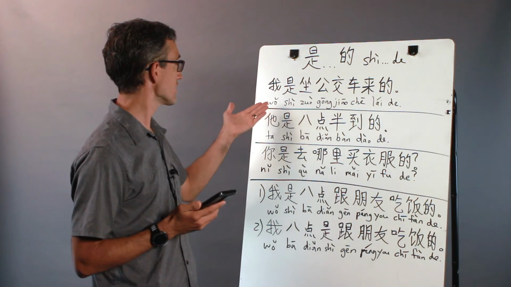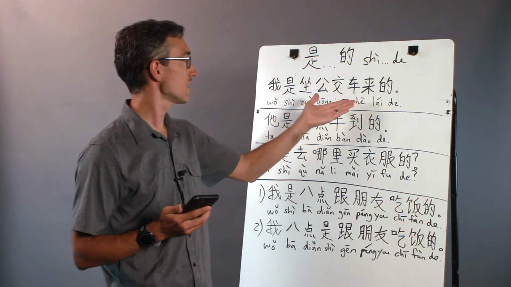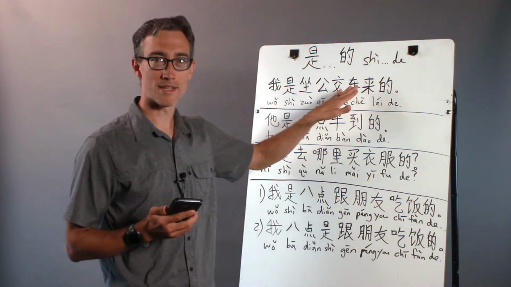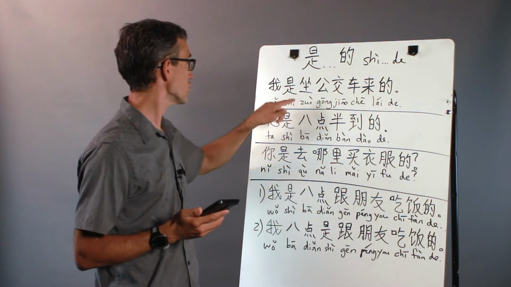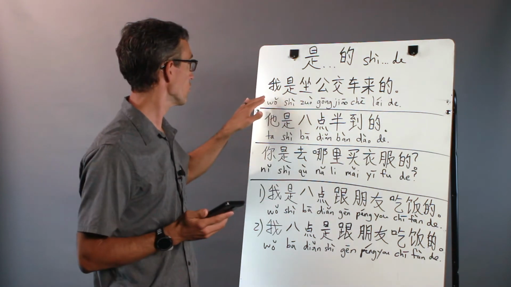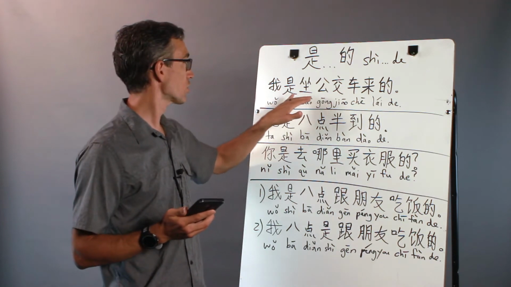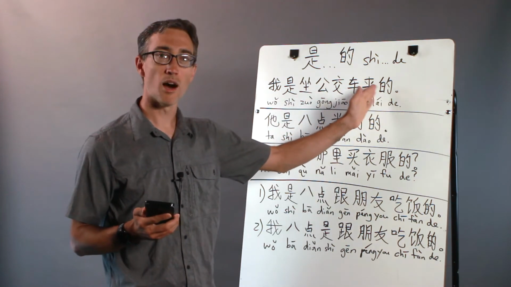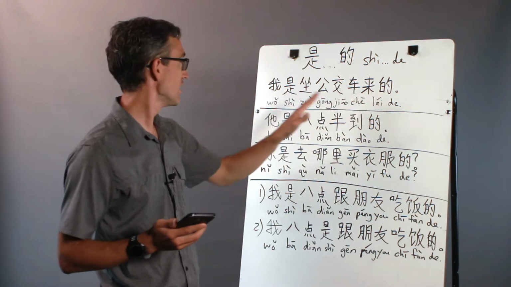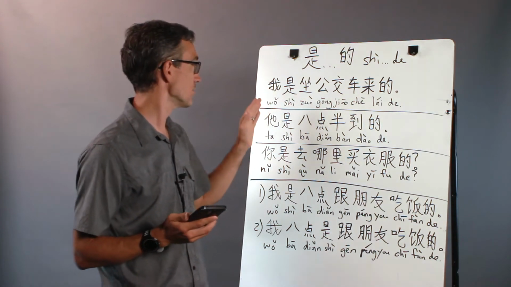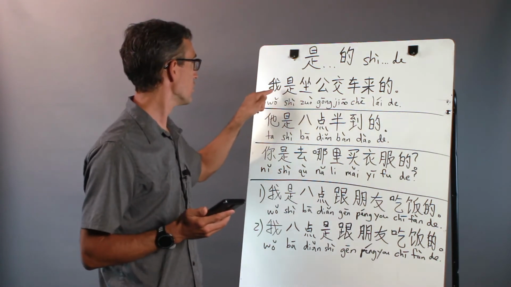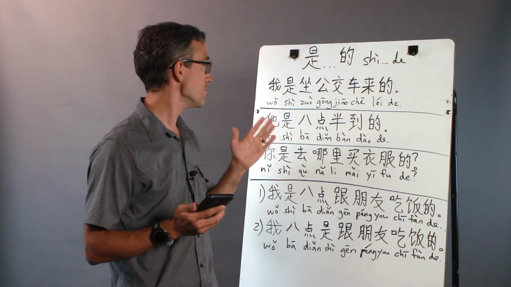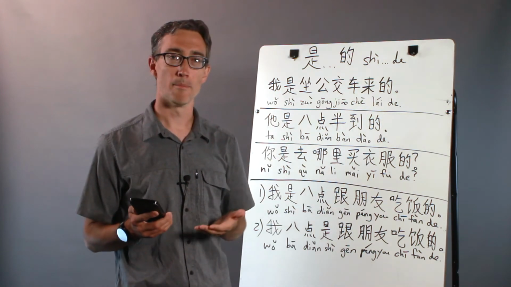So this first sentence says, 我是坐公交车来的. 公交车 means public bus. 坐 means to sit or take a bus. So 我是, I am, 坐公交车, sit on the bus or take the bus. 来的, to come. So the 的 comes at the end and the 是 comes at some point in the sentence, usually before a verb, but not always. 我是坐公交车来的. So it means I took the bus to come.